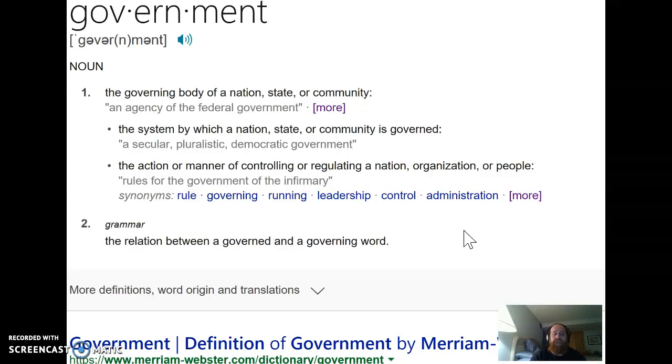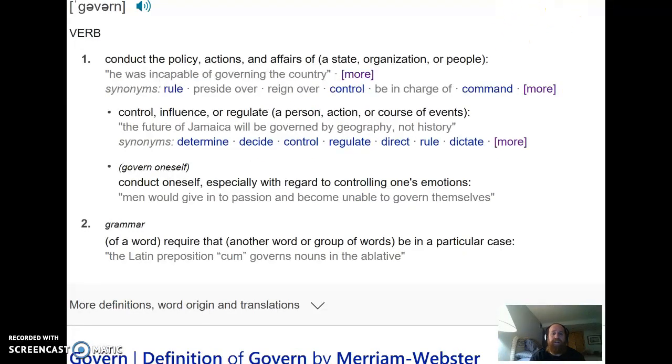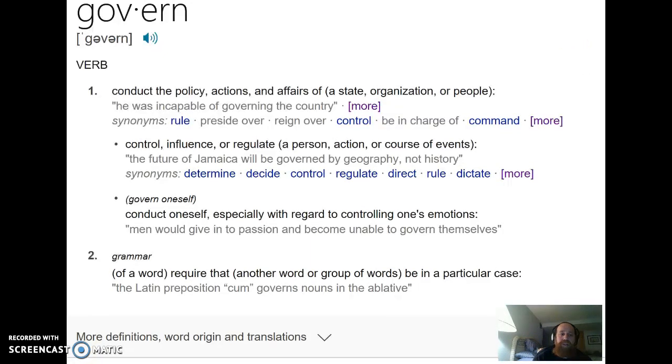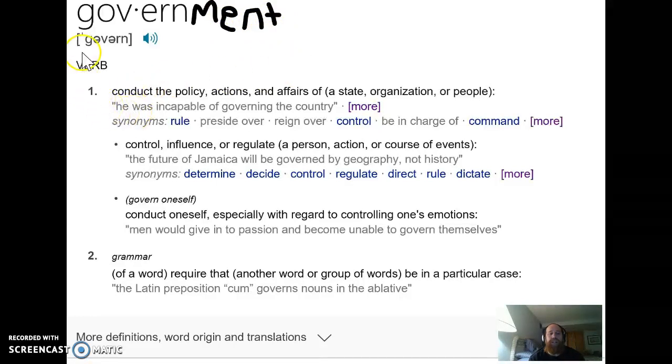And in our discussion of those two words, we covered a different concept. And let me move that camera again so you can see how to spell govern. And as you can see, govern shows up in the word government. And here, I'll just draw it out for you. M-E-N-T. You can see that govern is the conduct or actions of state.